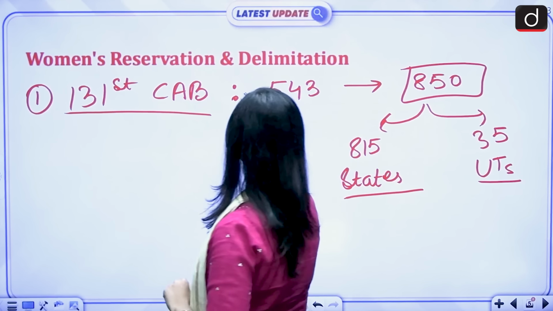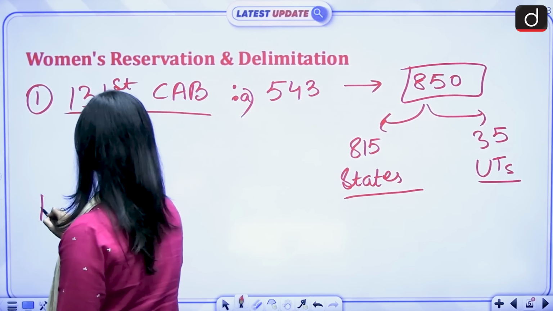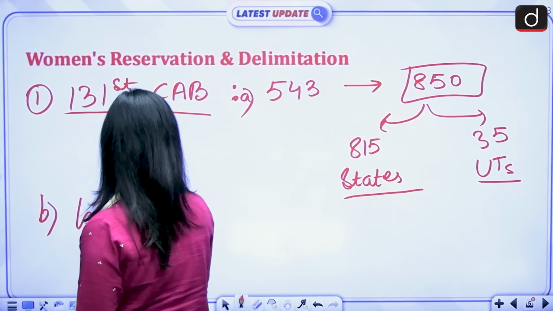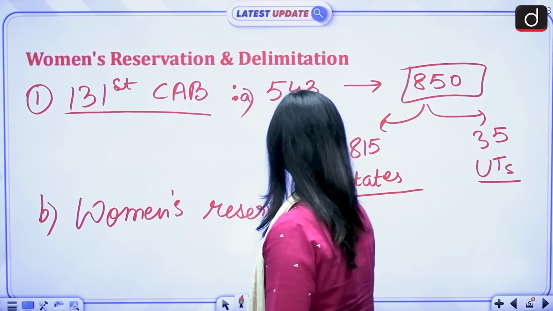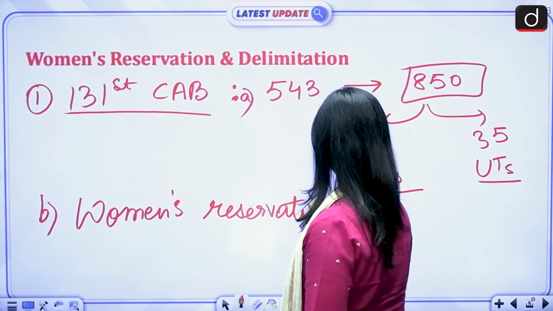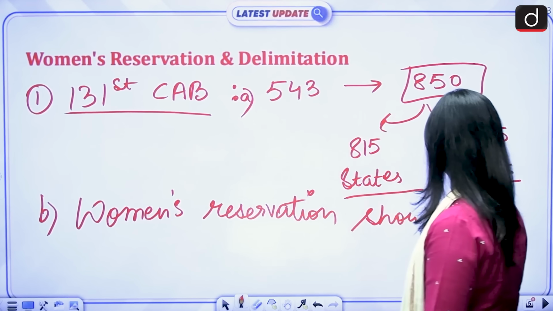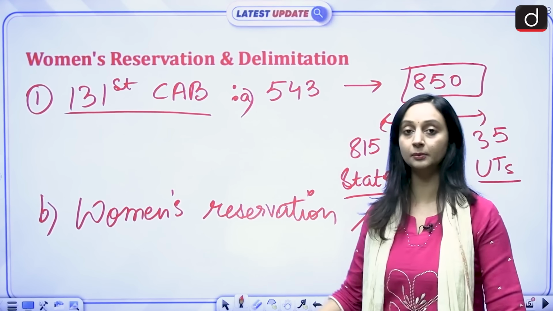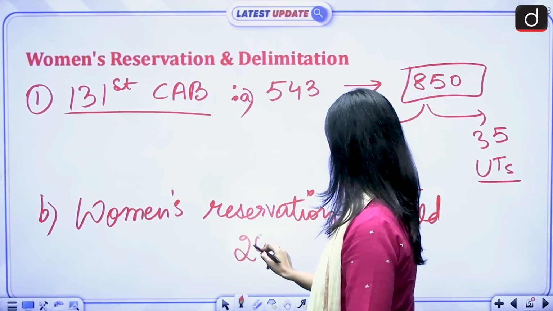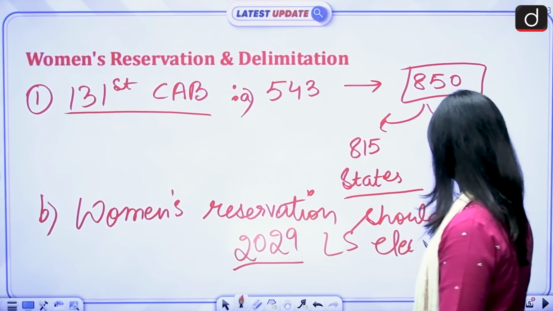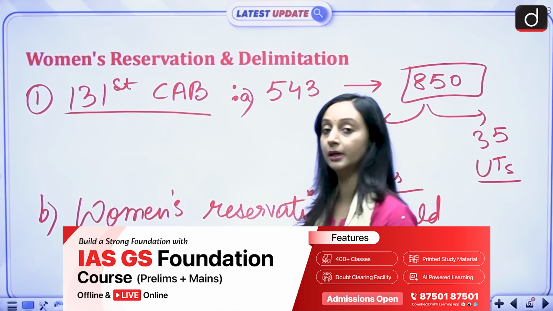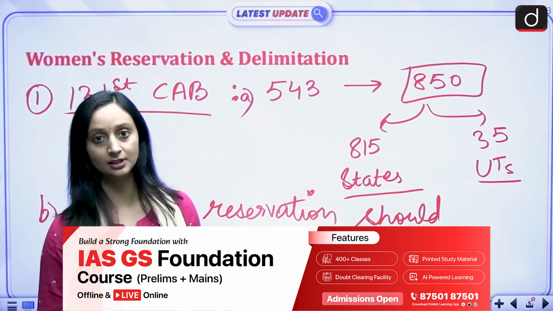Then the second one says that women's reservation should actually be implemented in the 2029 Lok Sabha elections itself.